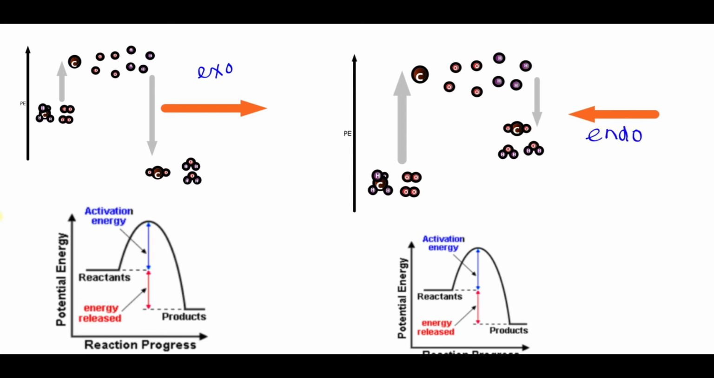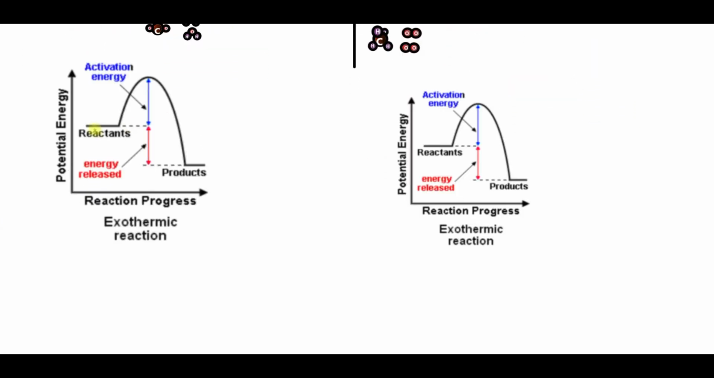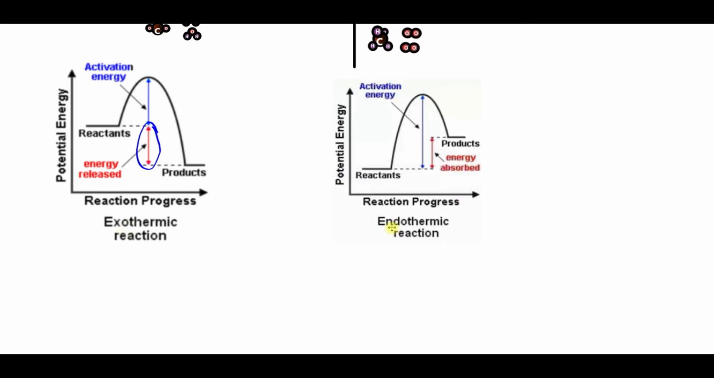If we look at our graphs, this represents our reactants. We put some energy in to break them apart. New products are formed. Their potential energy is lower, and this amount of energy is released, so it's exothermic. Your graph is another exothermic. Please pause the video and quickly sketch out this endothermic.